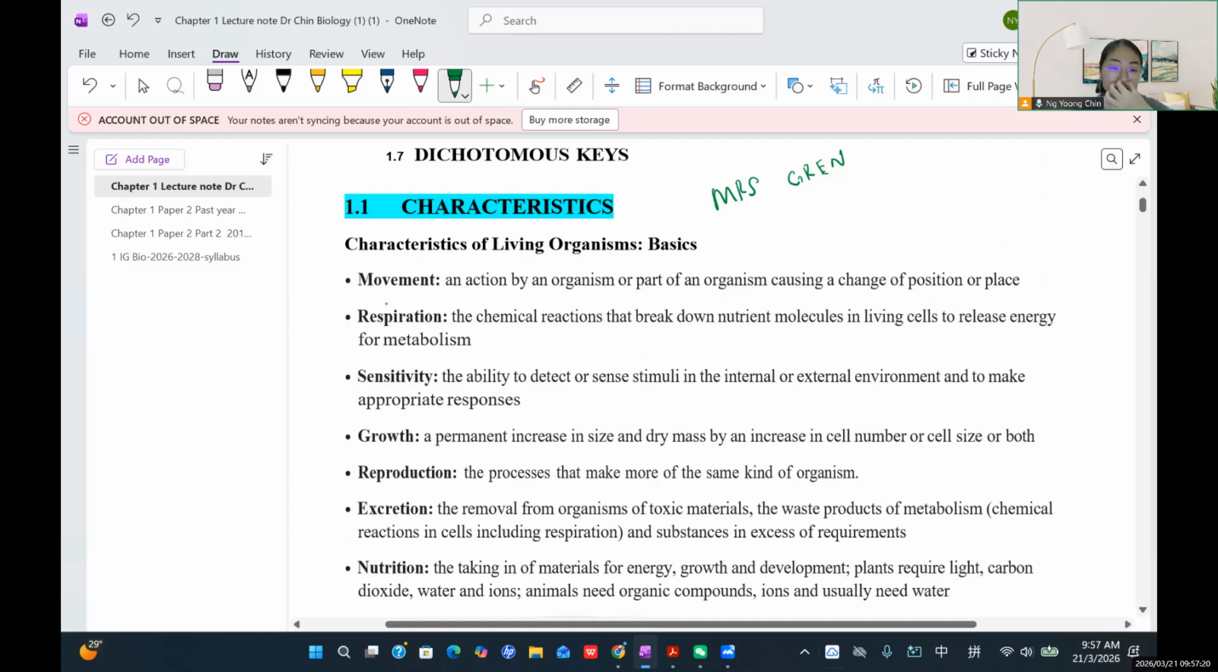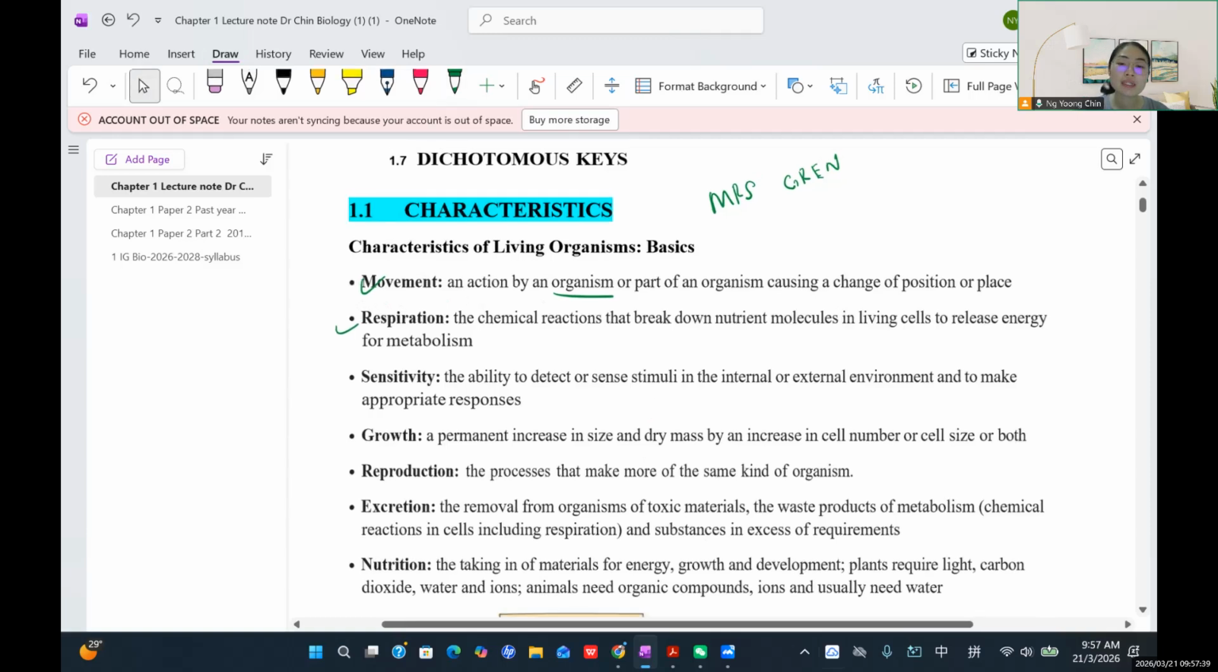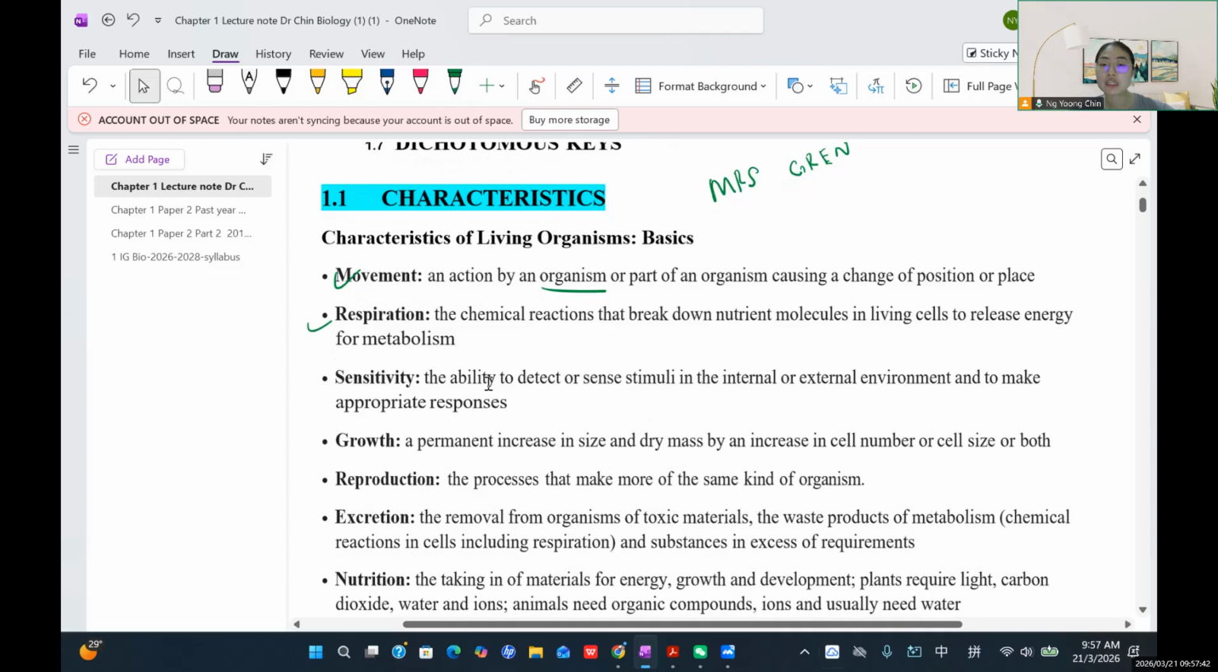So you have what? Movements. This refers to organisms being able to change their position, moving from this place to another place. And then we also learn about respiration. For respiration, we talk about any kind of chemical reactions that happen in our body cells. Take note, respiration is different from breathing. We learned breathing before, which is breathing in oxygen and breathing out carbon dioxide. So it's a difference.